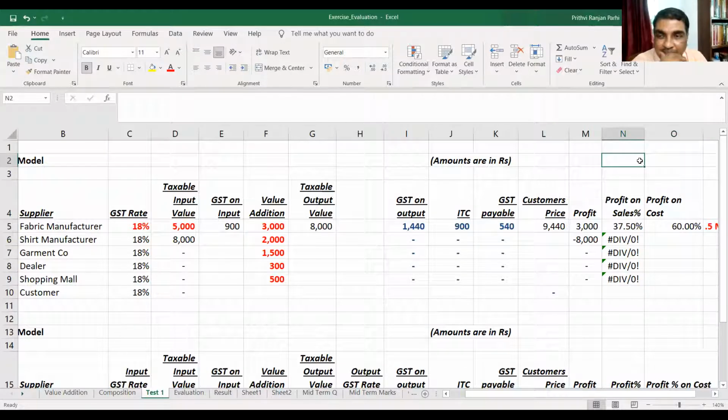Yes, sir. Sir, suppose the cost of the value addition would have been 2,500. Then what would be the total cost for the profit on cost? Suppose this value addition I have taken is 3,000, and 3,000 has got two components: a manufacturing cost of 2,500 and 500 rupees is your margin, your markup.